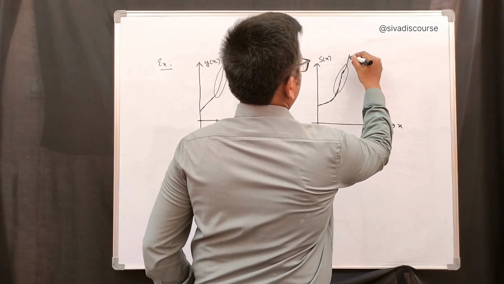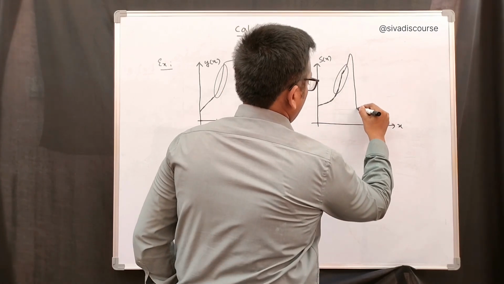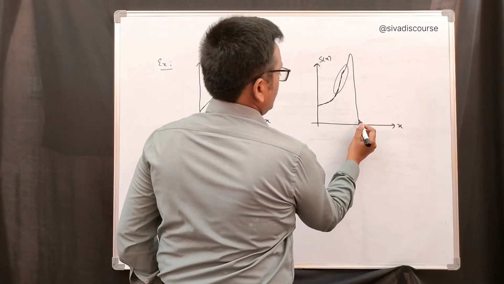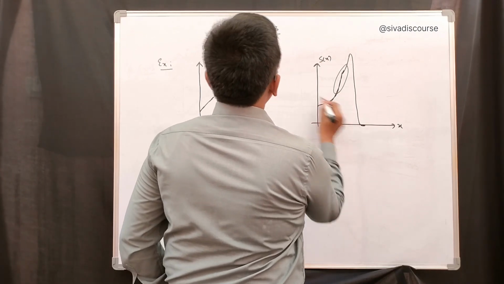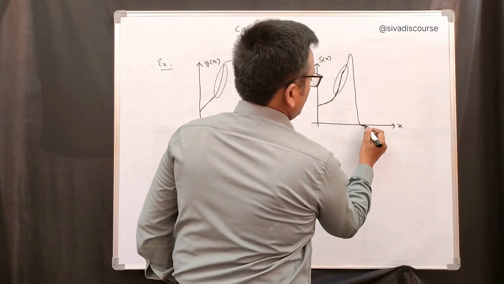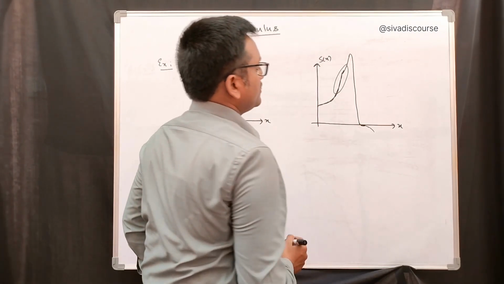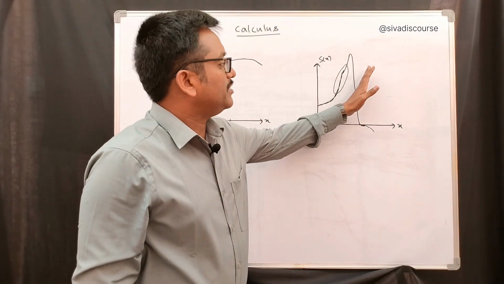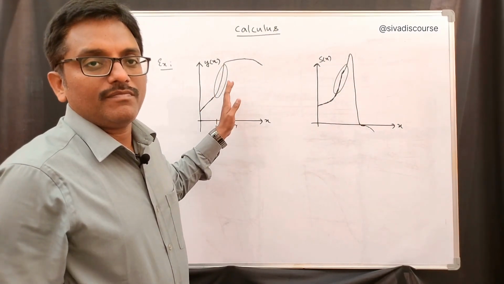The growth is rapid, and after that immediately it falls down, and when it is constant it comes to 0, and after that we have a negative slope like this. So from this graph you can draw this graph, from that graph you can draw this one.